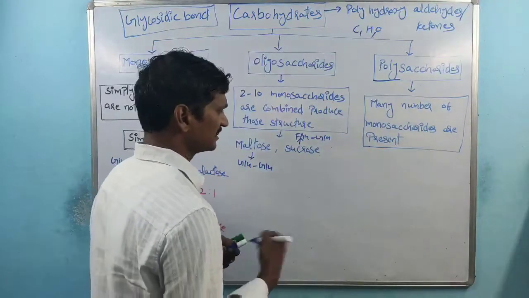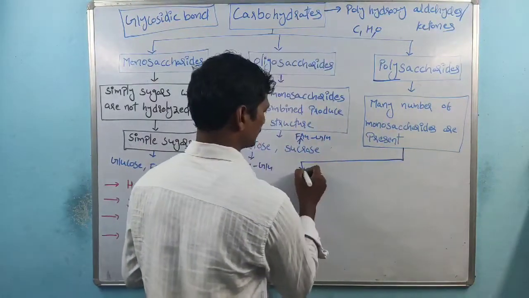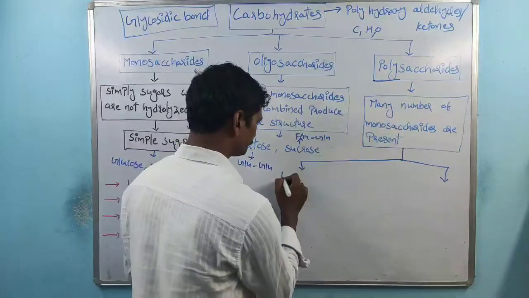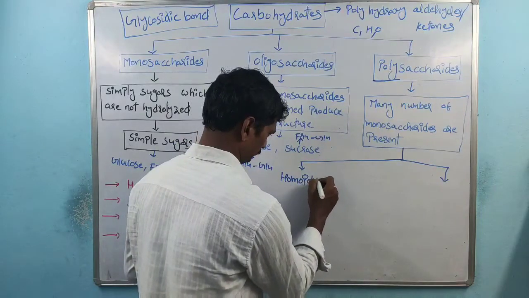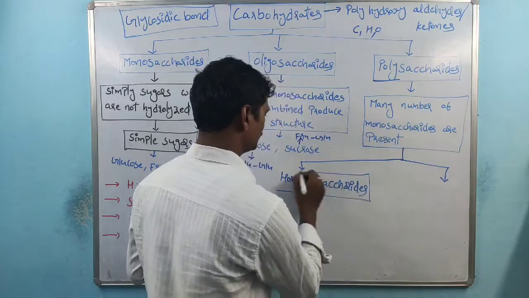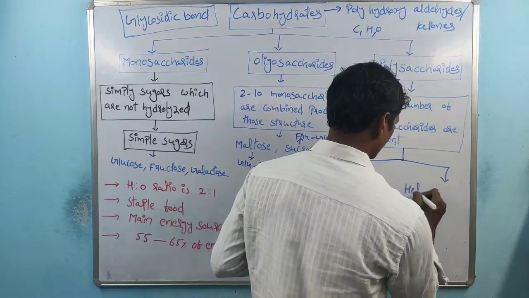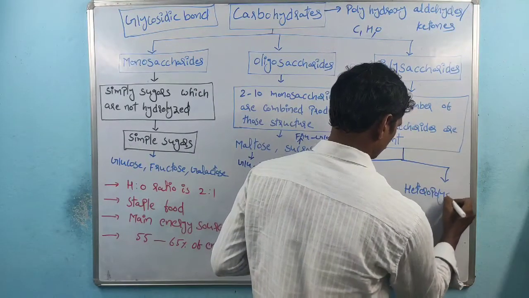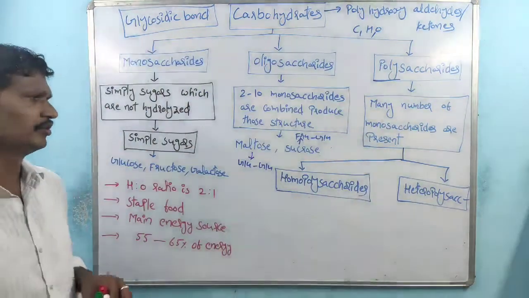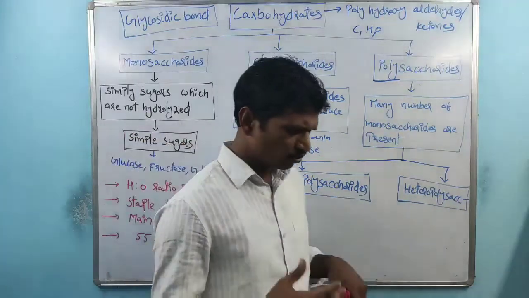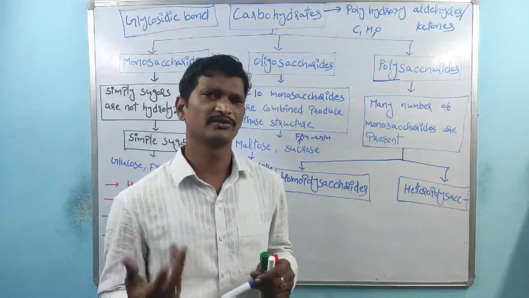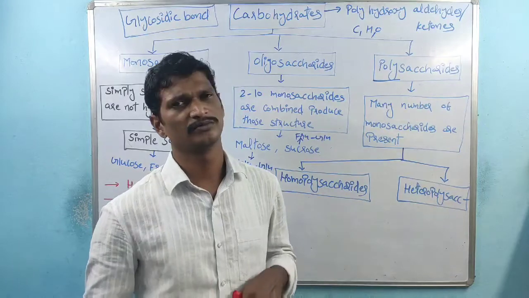The polysaccharides are classified into two types. One is called homopolysaccharides. The other one is called heteropolysaccharides. What is the difference between homopolysaccharide and heteropolysaccharide? Remember, both are polysaccharides, which require many monosaccharides to form.